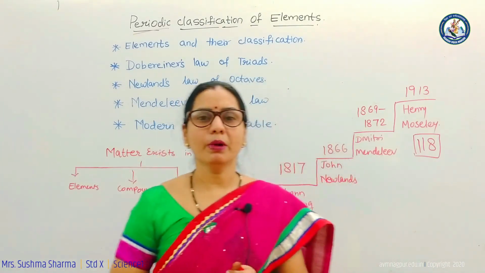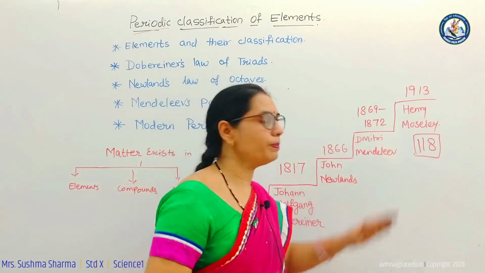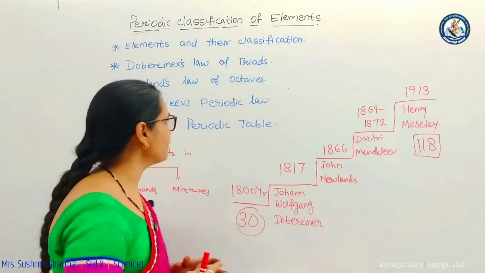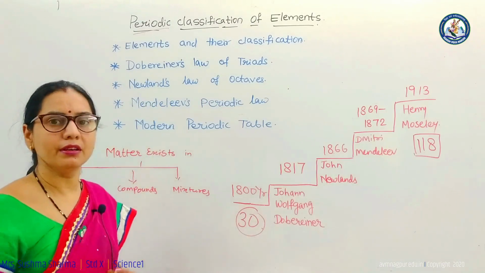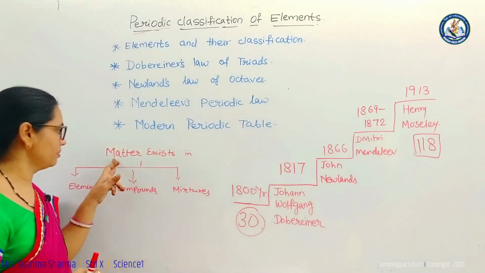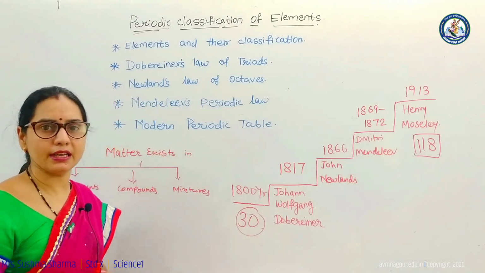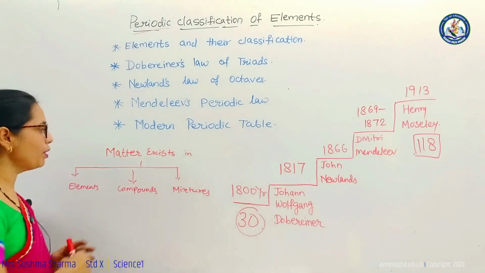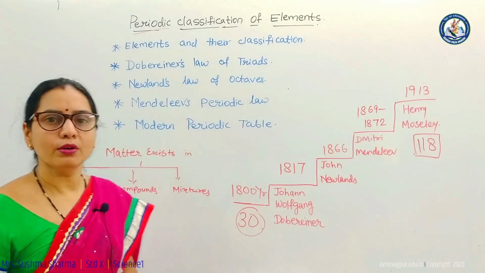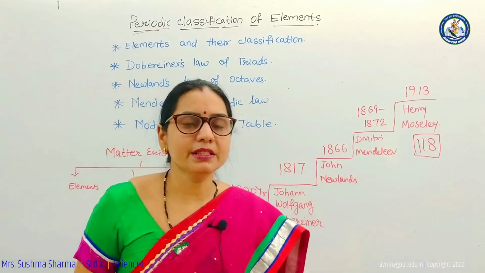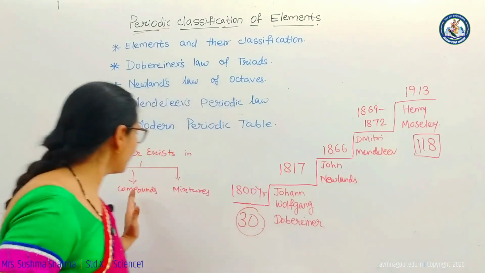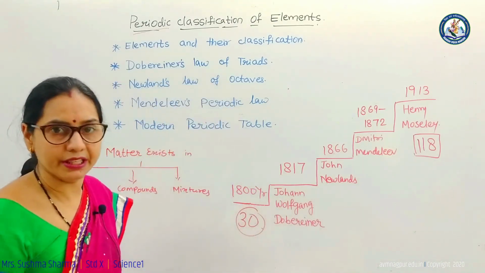But before switching to the topic, we'll have a quick revision of certain topics which we have covered in our class 9 previous classes. About matter, we all know that matter exists in elements, compounds and mixtures in our nature.